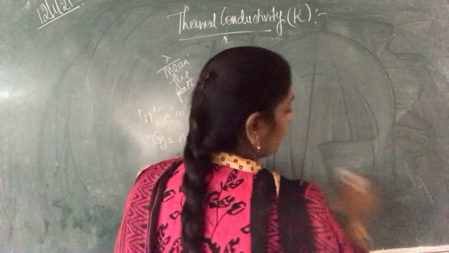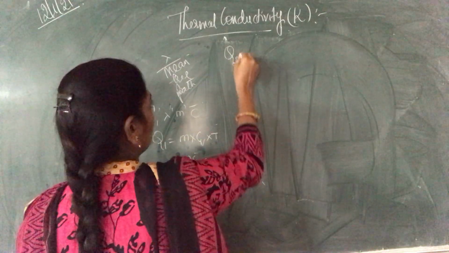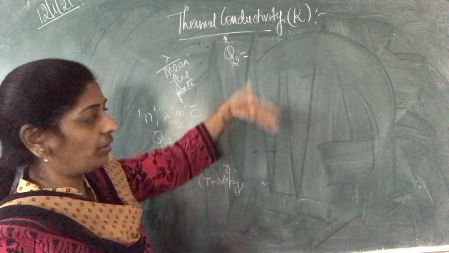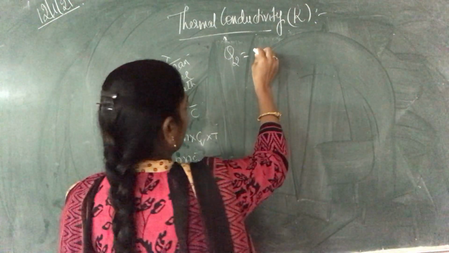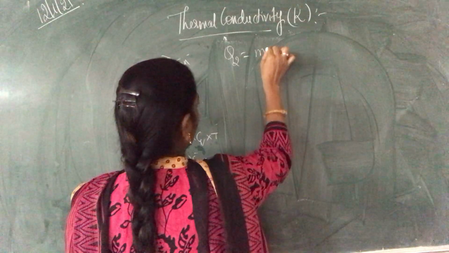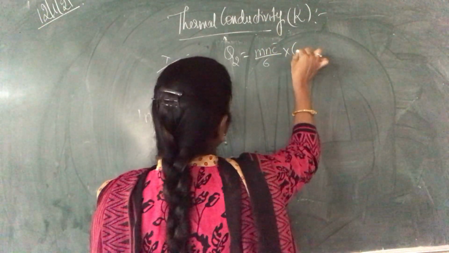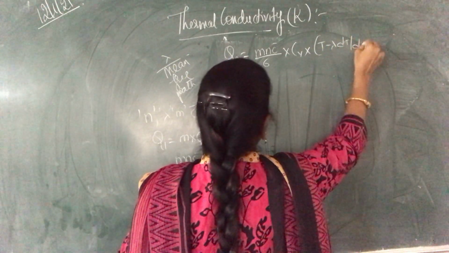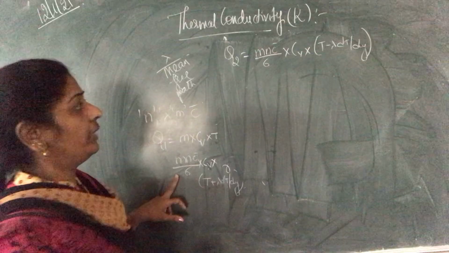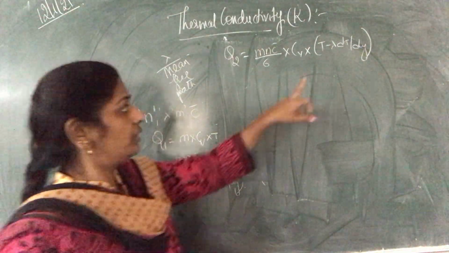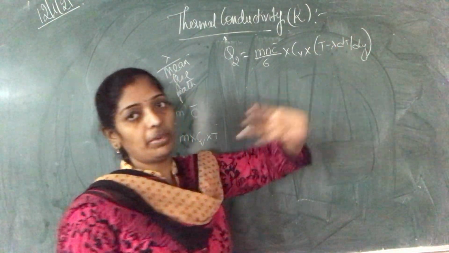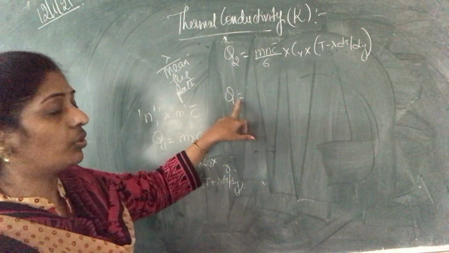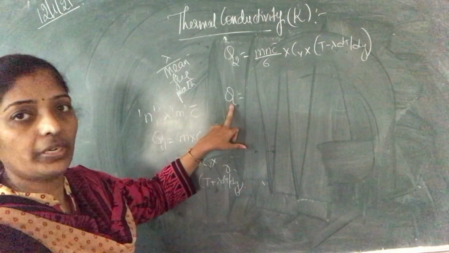Next one is Q2. What is Q2? Q2 is nothing but the amount of heat energy crossing from the EF level to the AB level, crossing the AB layer, that is mn c bar by 6 into CV into T minus lambda dt by dy. So the CD layer temperature is this one, and the EF layer is T minus lambda dt by dy. Now I want the net amount of heat energy, indicated by Q.